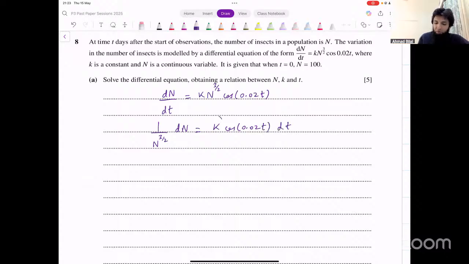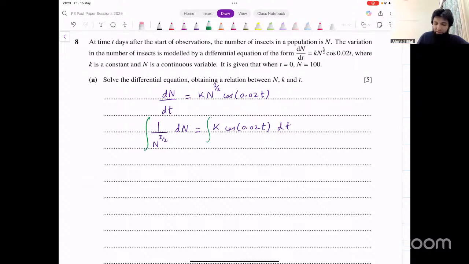Now, for k, it doesn't matter. You can keep it here or take it to the other side. Generally, it's easier if you keep it in the numerator rather than taking that to the denominator. Just keep it here. Why would you want to take that to the other side? The denominator will give you a fraction. You would generally try to avoid fractions. That simplifies things. Now we integrate both sides.